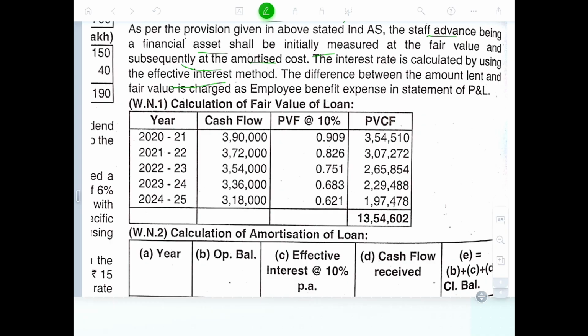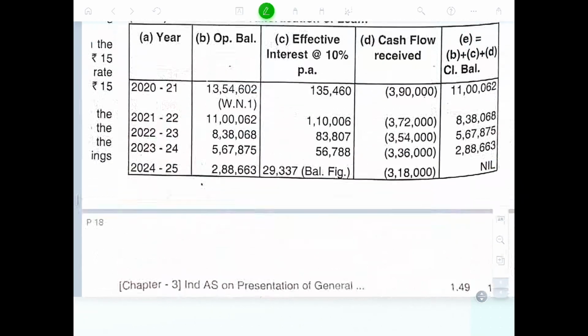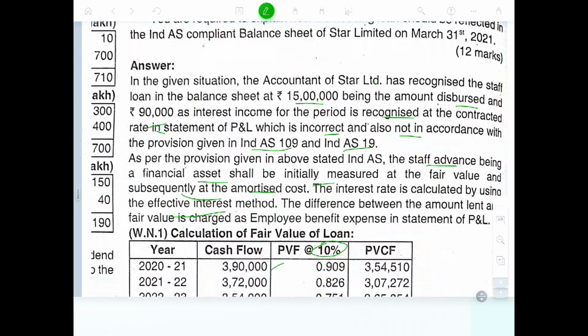So in this case, on the cash flow, the cash flow at 10 percent is the cash flow. They have given 15 lakhs.